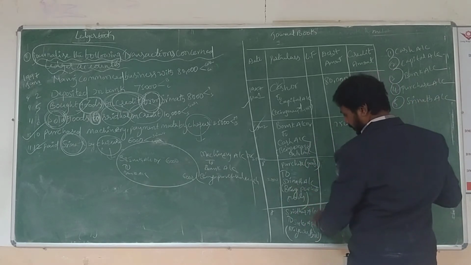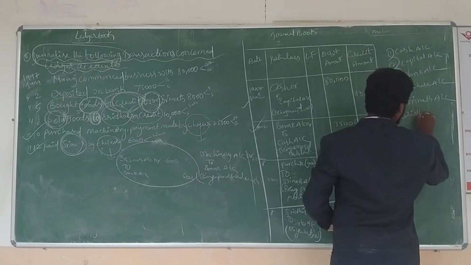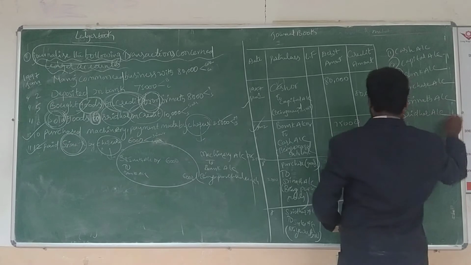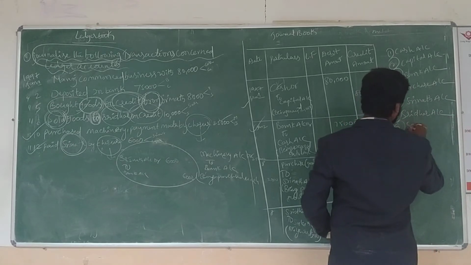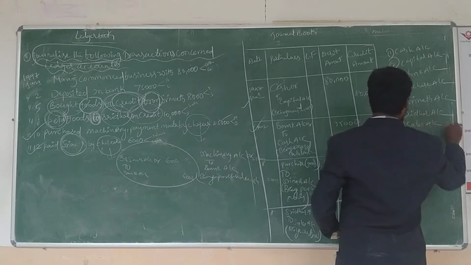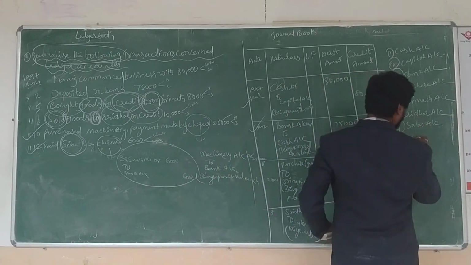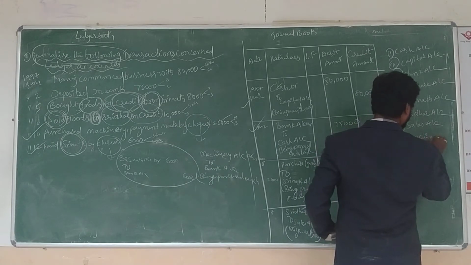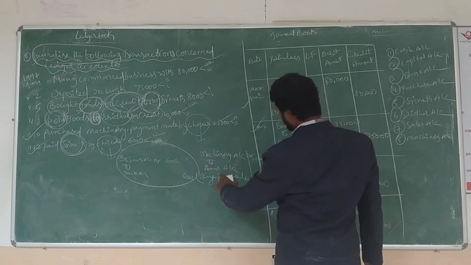Next, Sridhar account. Next, sales account. Next one, machinery account. And next one, bank account.